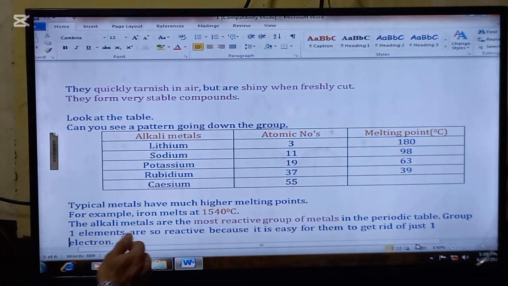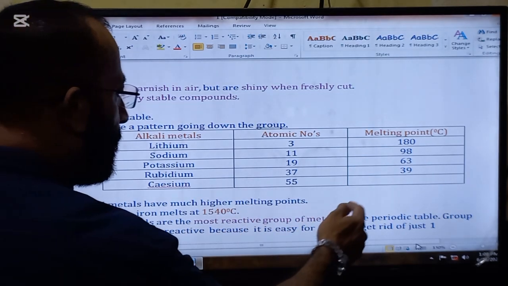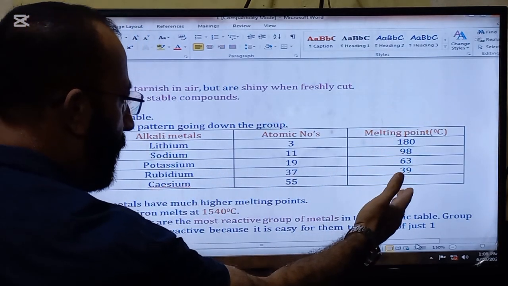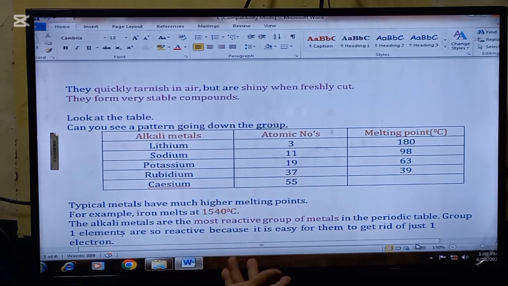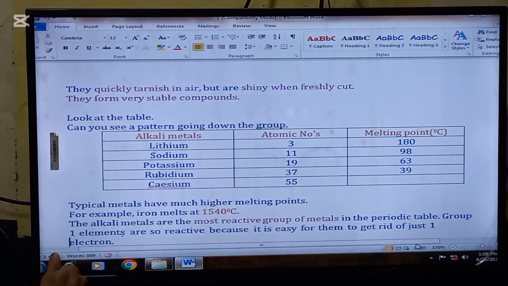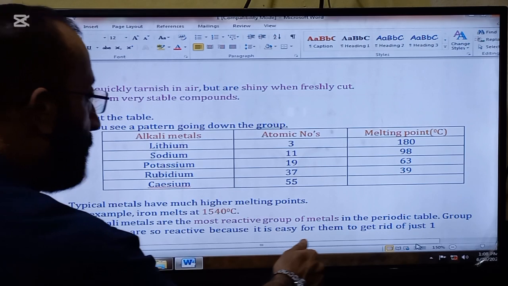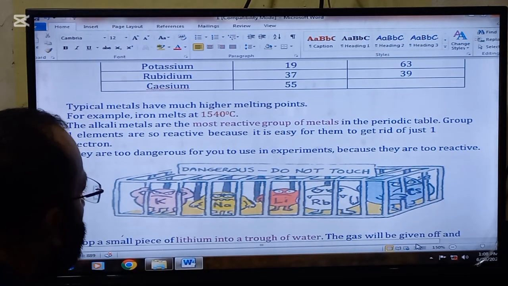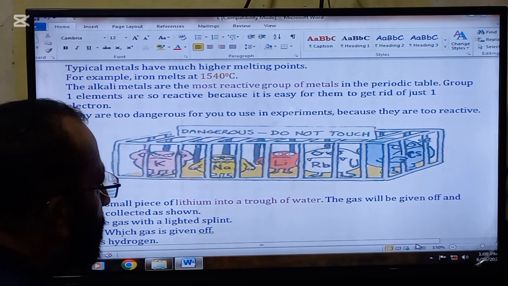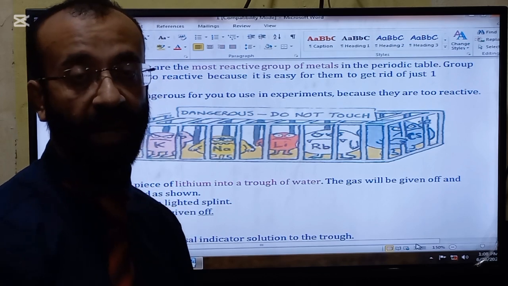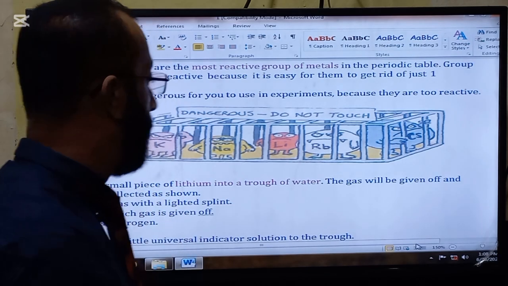Typical metals have much higher melting points, but you can see that the group 1 metals have very low melting points as compared to the typical metals. The alkali metals are the most reactive of the metals in the periodic table. Group 1 elements are so reactive because it is easy for them to get rid of just one electron. They are too dangerous for you to use in the experiment because they are too reactive. That's why it is very difficult to handle them.